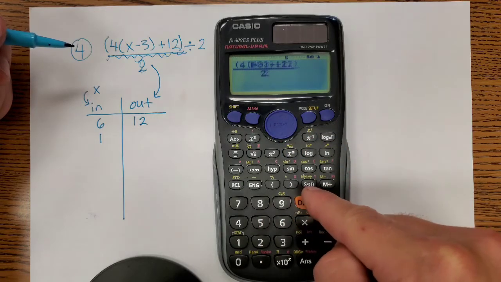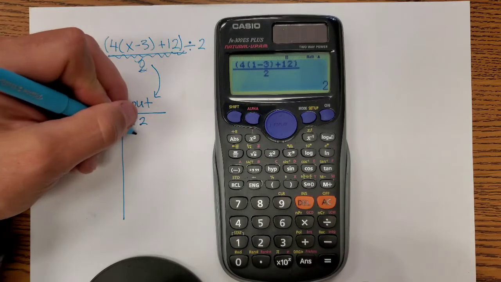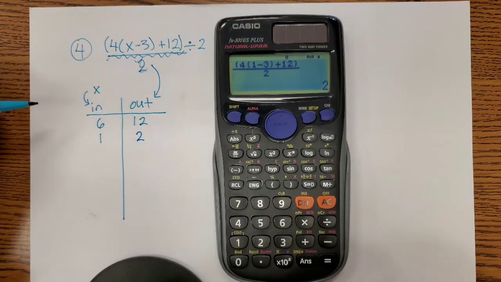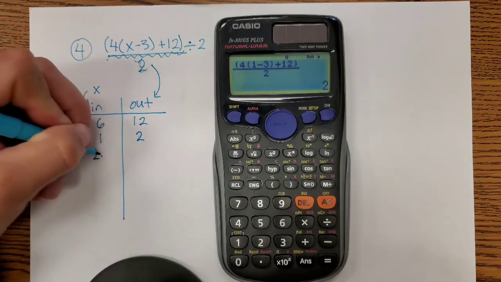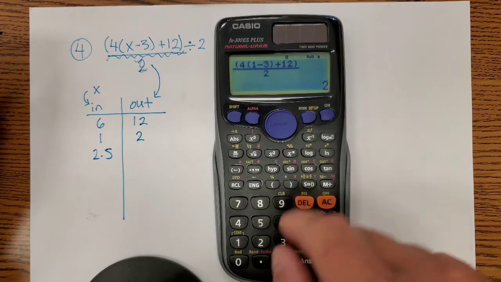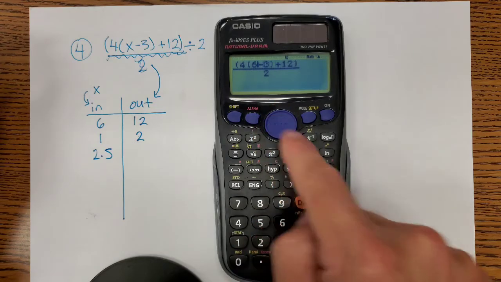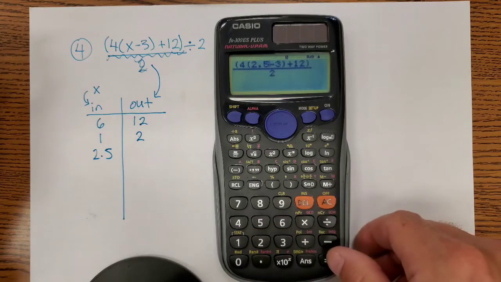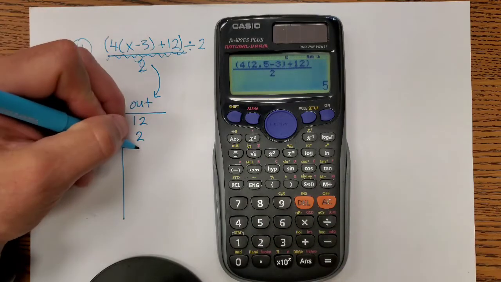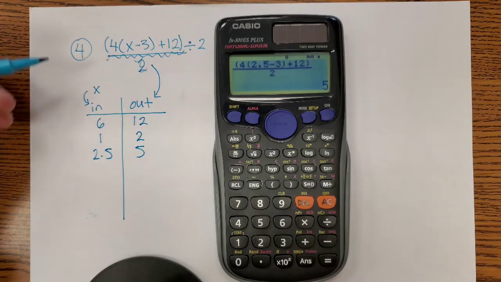I'm going to press delete, and then let's just replace that with 1, and out comes, boom, 2. So when 6 goes in, 12 comes out. When 1 goes in, 2 comes out. I thought of another number. What if I do a decimal, like 2.5? That's kind of an ugly number, right? Well, let's do the same thing where I go back, delete that, and put 2.5 there as my starting number, and then equals 5. Wait a minute, there seems to be maybe a pattern forming in this.